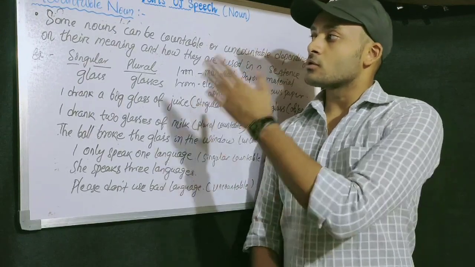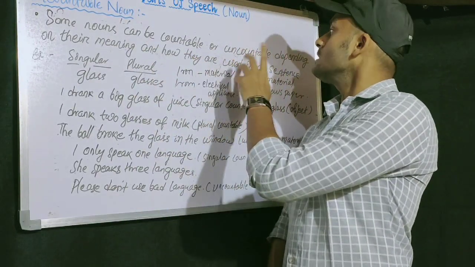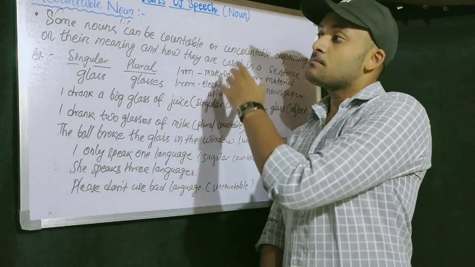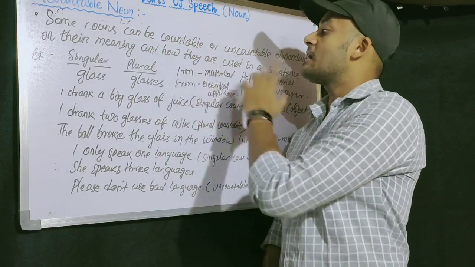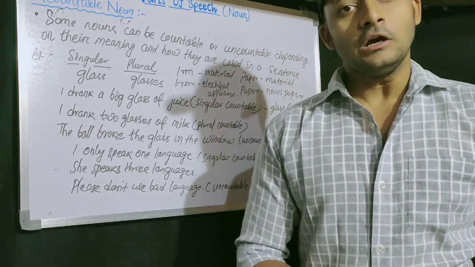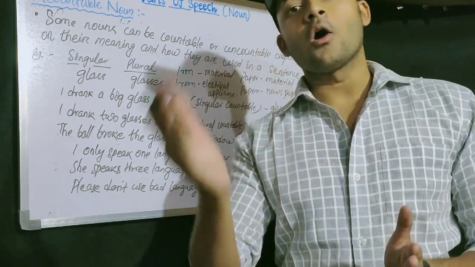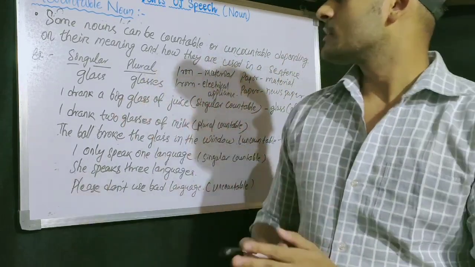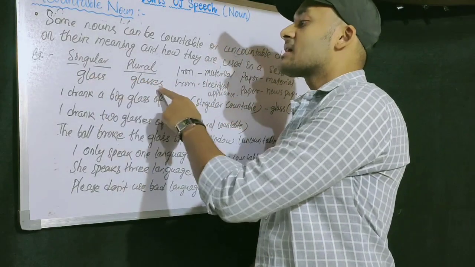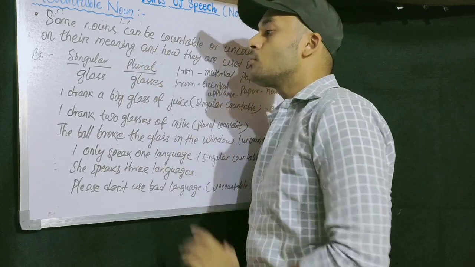Some other points are there. Some nouns can be used as countable or uncountable, depending on their meaning and how they are used in a sentence. Means some nouns are there which can be used as countable and uncountable. Like glass, glasses. Glass is the singular and glasses is the plural form.